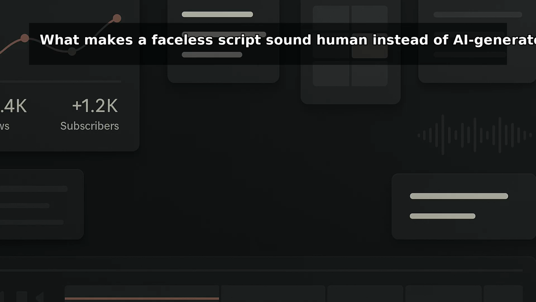Third, edit for speech, not reading. If a sentence is hard to say out loud, it's hard to listen to. Shorten it. Break patterns, use contractions, leave in the occasional blunt line.